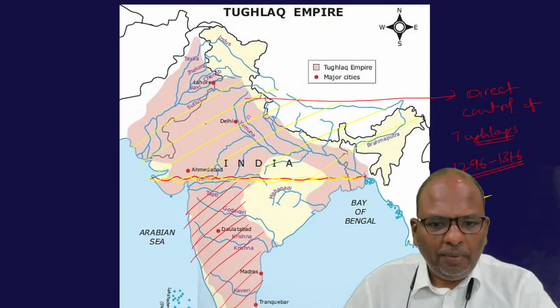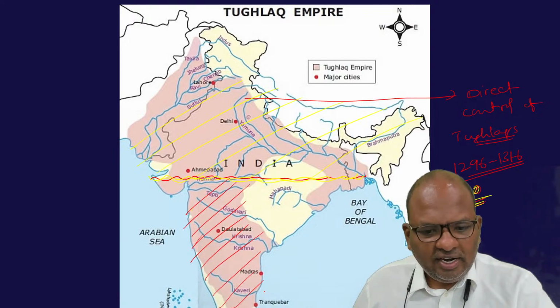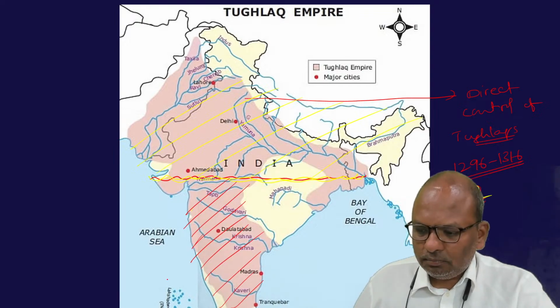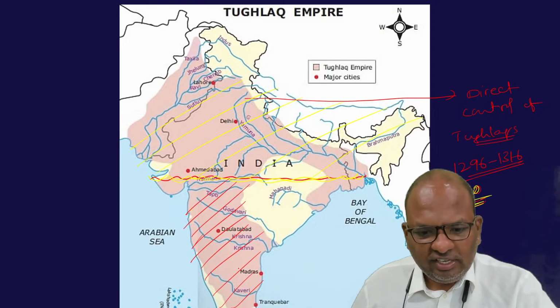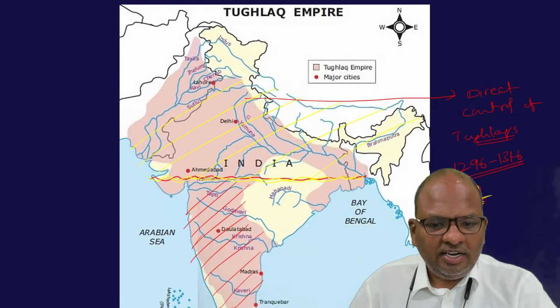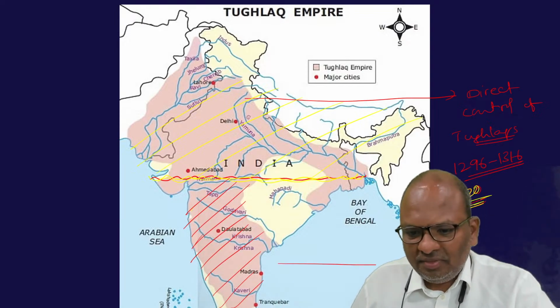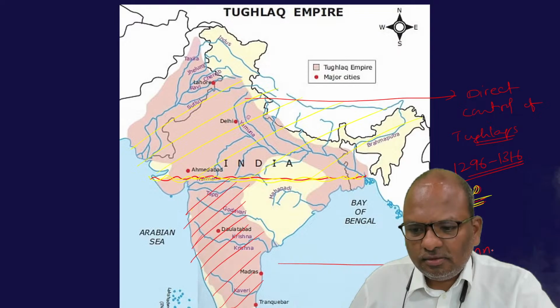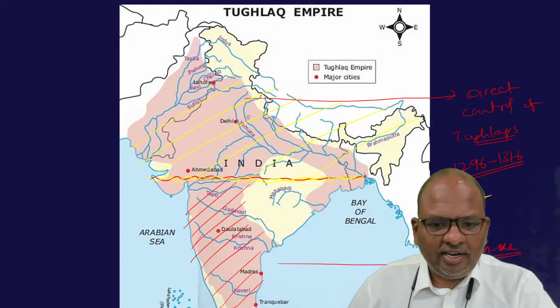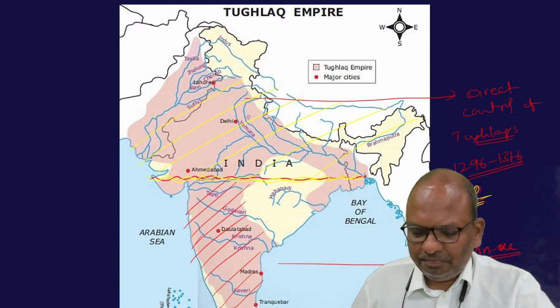After occupying the whole of North India, Alauddin Khilji even started invading South India. During this invasion, even the South Indian rulers were defeated, but Alauddin Khilji did not annex the South Indian territories to the Delhi Sultanate.